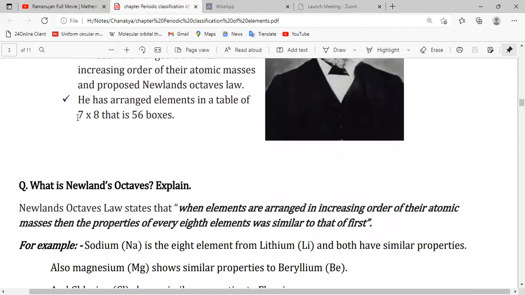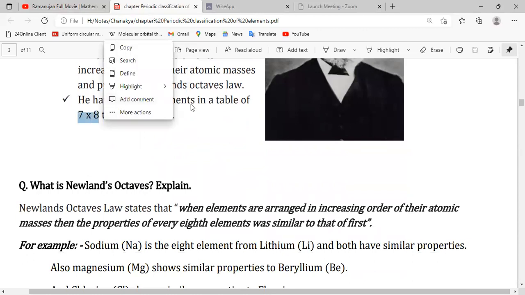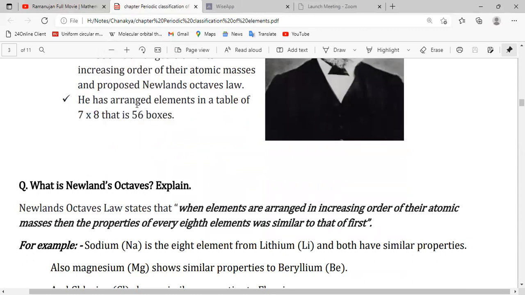He made a table of 8 by 7, where every eighth element has properties similar to the first, so he started a second row from there. In total there were 56 boxes, but only elements up to calcium obeyed the law of octaves and others did not. That's why his arrangement failed.